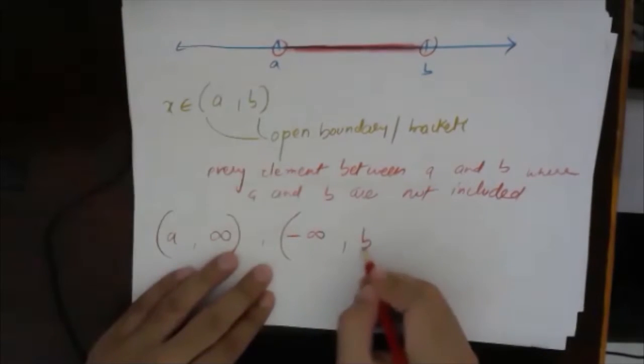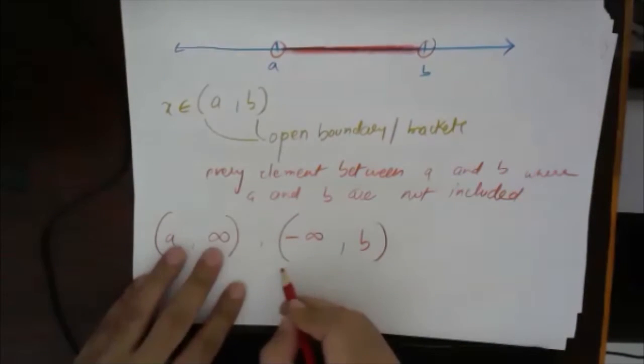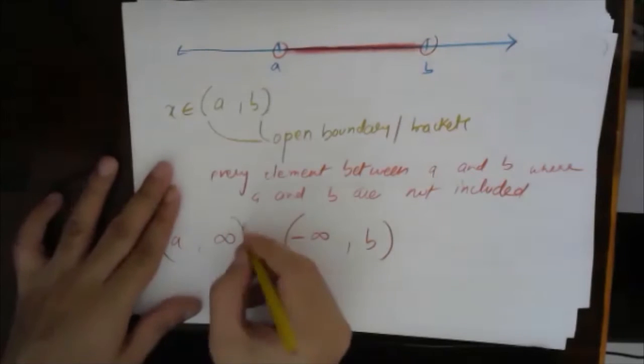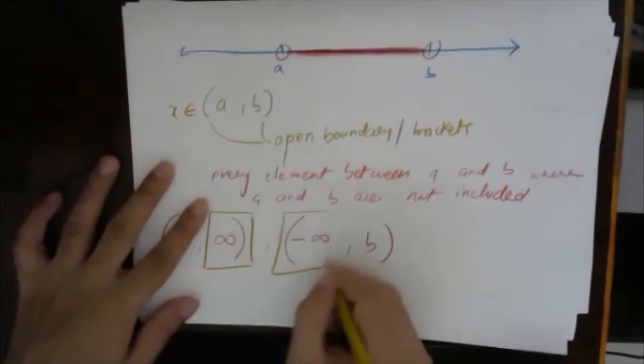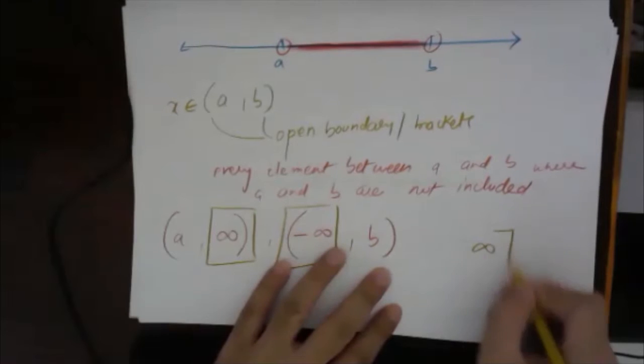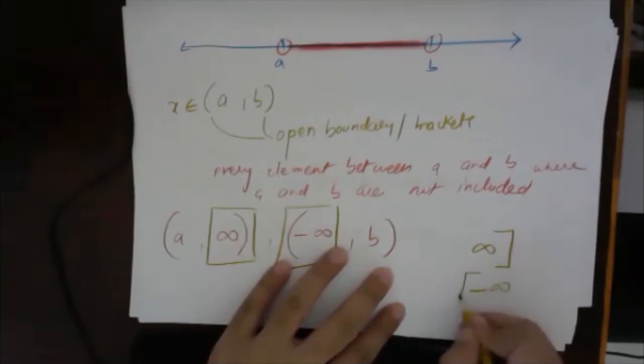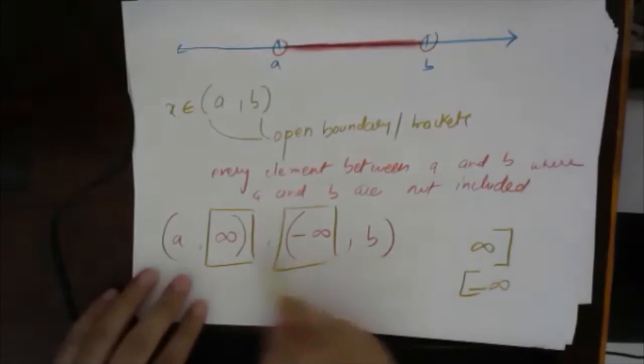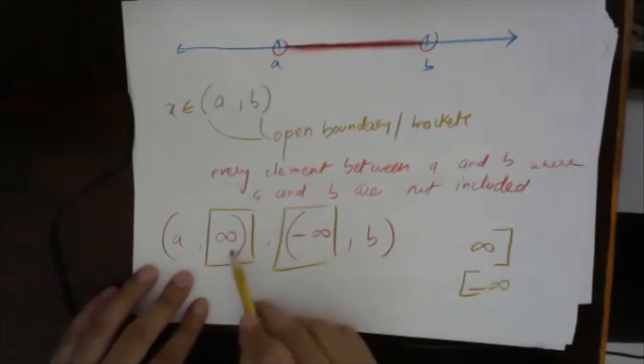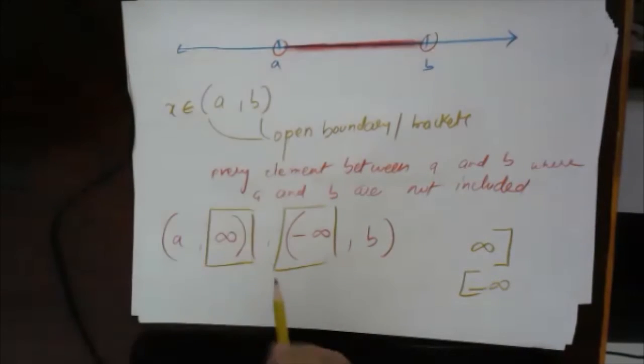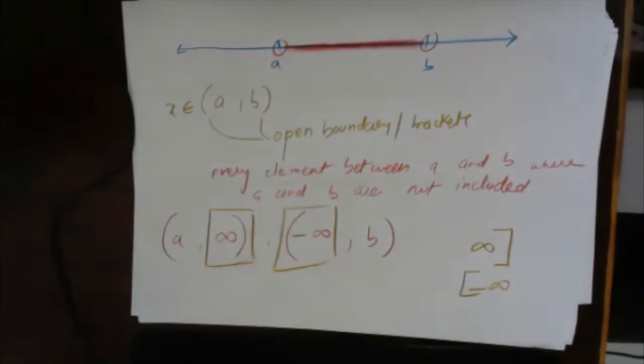Infinity will always be marked in open bracket. You cannot mark infinity as closed or minus infinity as closed, because there is no end to a number. There is no end. That is why we will always keep it open, because it will keep on increasing. So this is just a notation in maths. Okay, just see this one, then we move on to the next one.